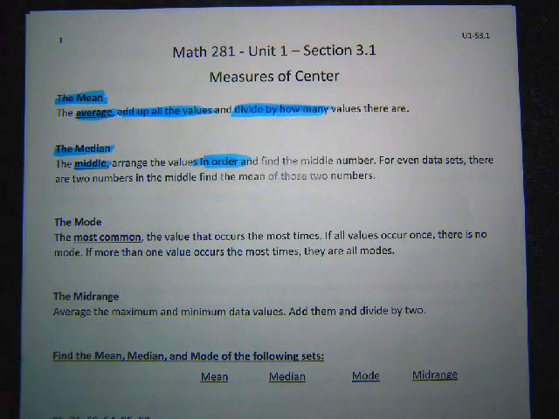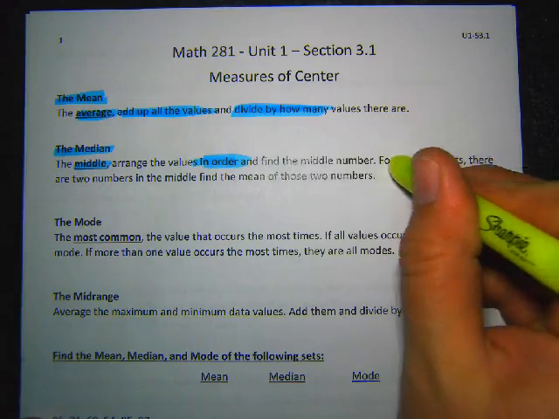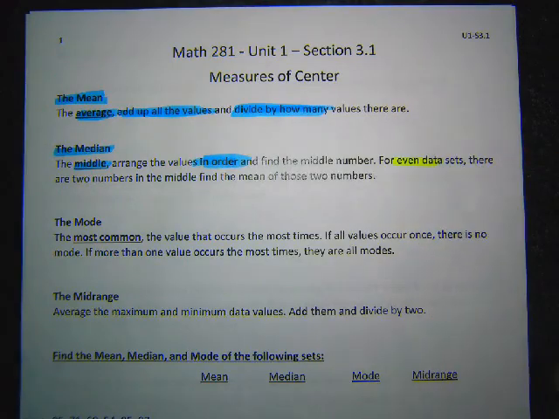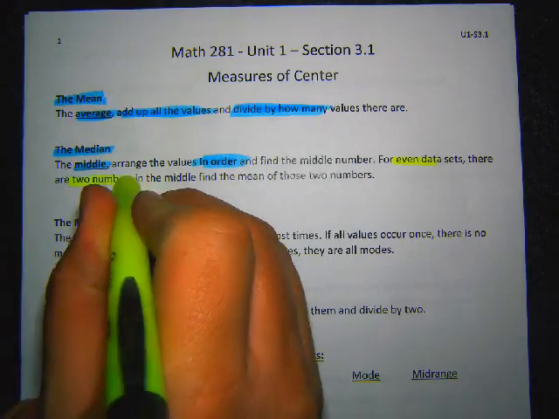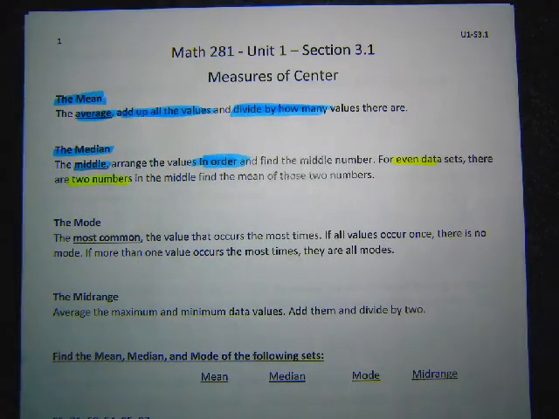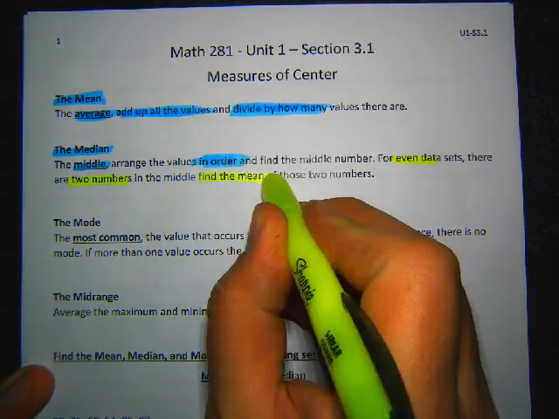Now it is possible to have an even data set. So you might have 10 values. Then there's no specific middle number, because if you have 5 on each side, there's nothing left for the middle. If you do have an even data set, you take the two numbers in the middle and find the mean of those two.